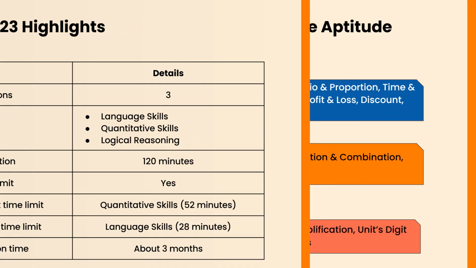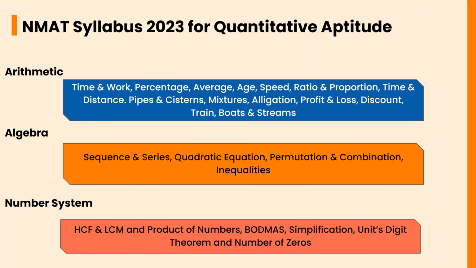Let's take the NMAT syllabus 2023 for quantitative aptitude. In arithmetic, the important topics are time and work, percentage, average, age, speed, ratio and proportion, time and distance, pipes and cisterns, mixtures, alligation, profit and loss, discount, trains, boats and streams.